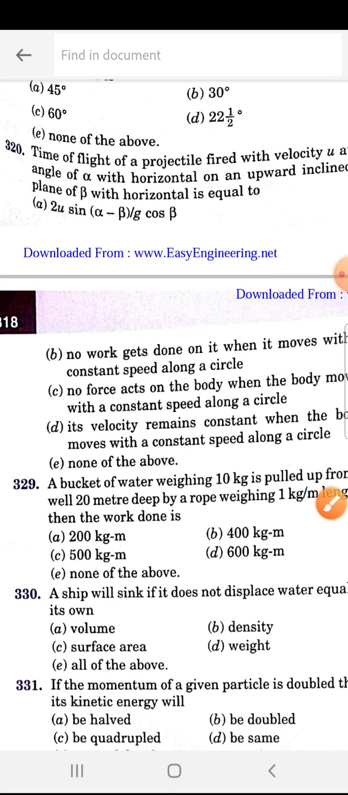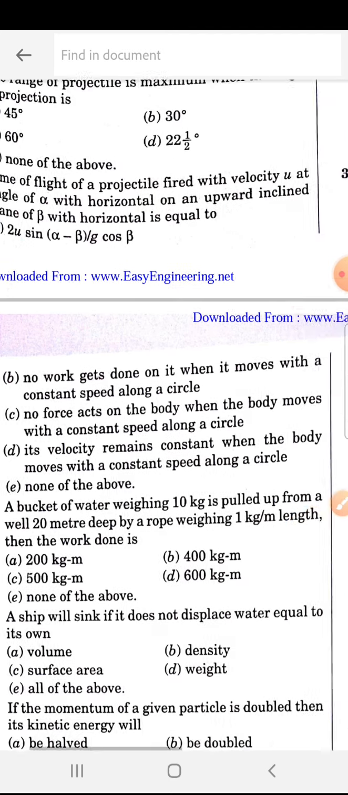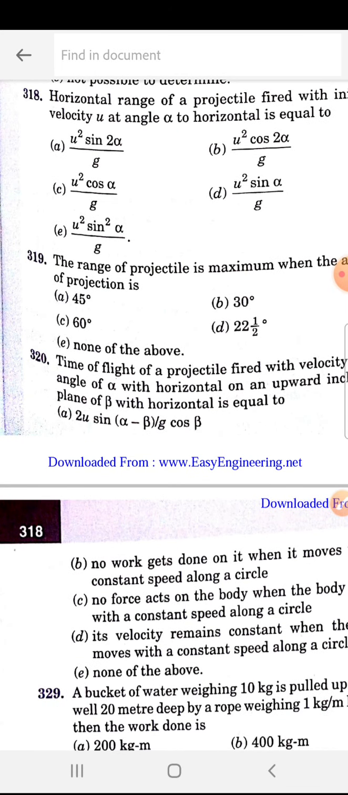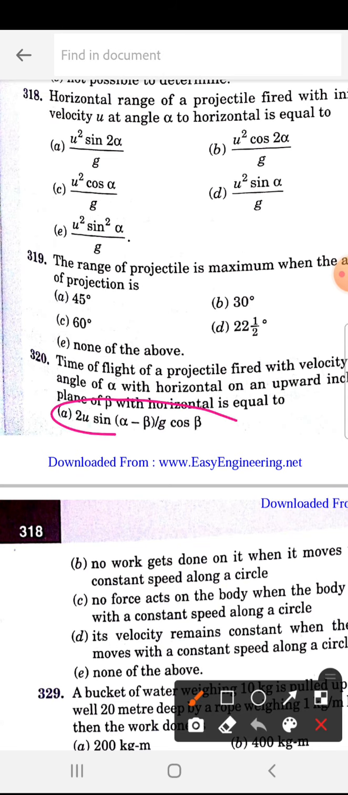The time of flight of a projectile fired with a velocity u at an angle alpha with the horizontal on an upward inclined plane of angle beta with the horizontal is equal to. So this is the 320 question. How much is the answer? 320 is A: 2u sin(alpha minus beta) by g cos beta.